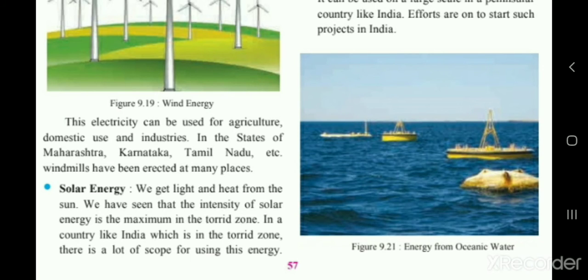The heat or the rays which come on the earth create different kinds of zones, that is torrid zone, frigid zone, temperate zone, like that. So in India, which has a torrid zone, there is a lot of scope, because a lot of places are there where the torrid zone is there. So we can use this energy.